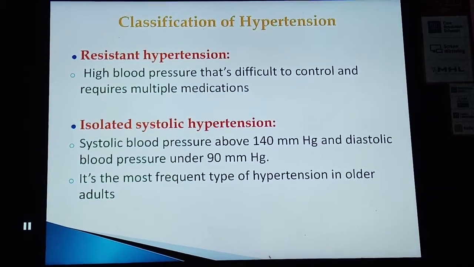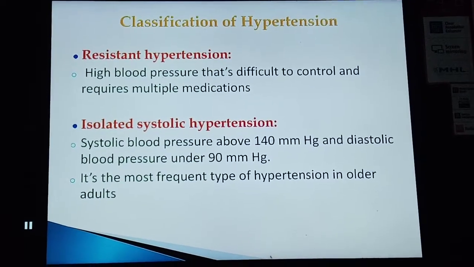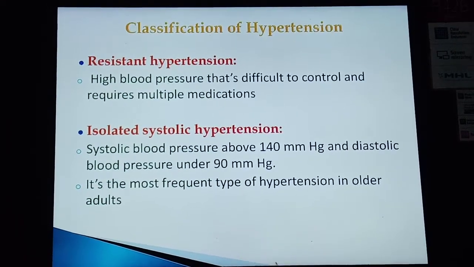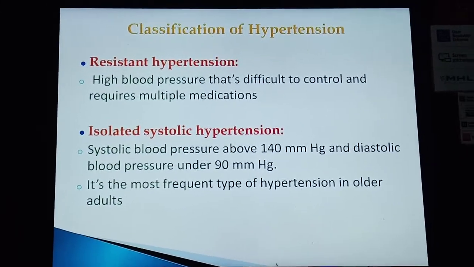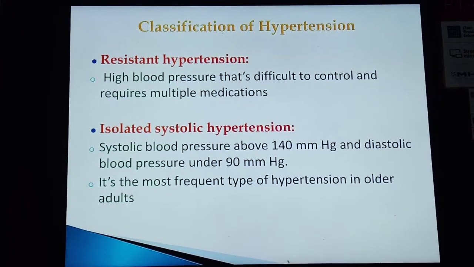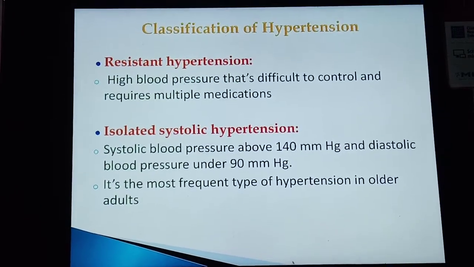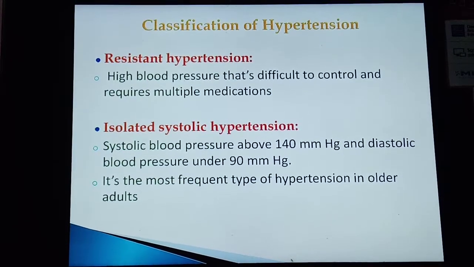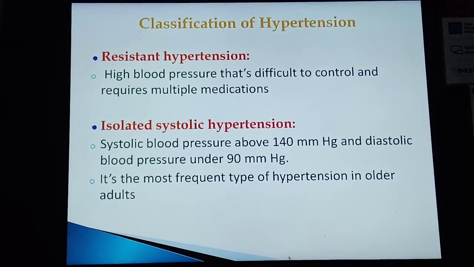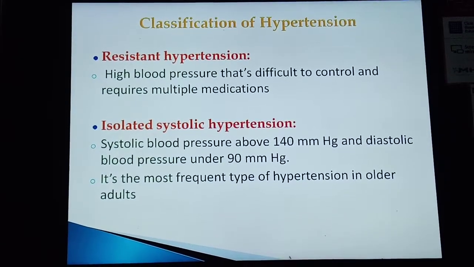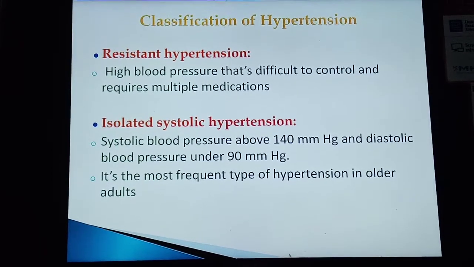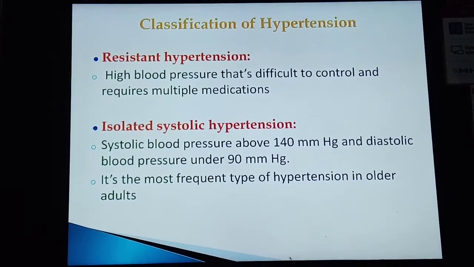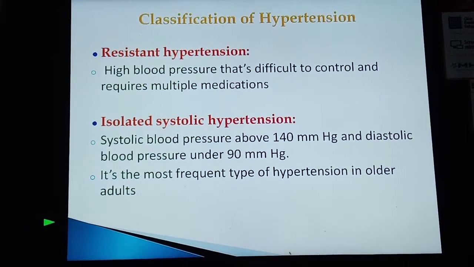Now come to the different types of hypertension: resistant hypertension, isolated systolic hypertension, benign hypertension, and malignant hypertension. In resistant hypertension, there is high blood pressure that is difficult to control and requires multiple medications including diuretics. In isolated systolic hypertension, the systolic blood pressure is above 140 mmHg and diastolic blood pressure is under 90 mmHg. It is the most frequent type of hypertension in older adults.